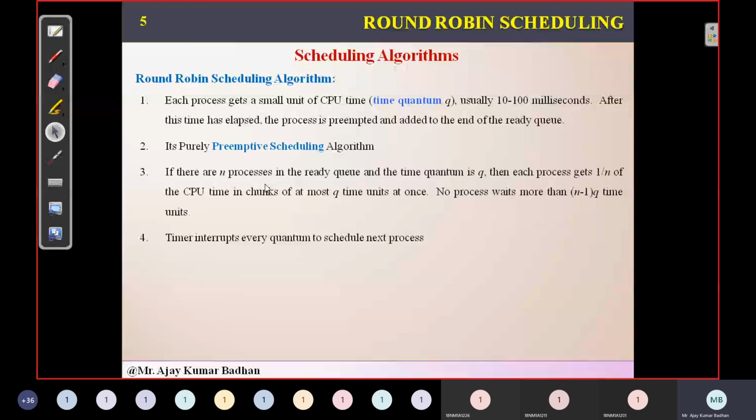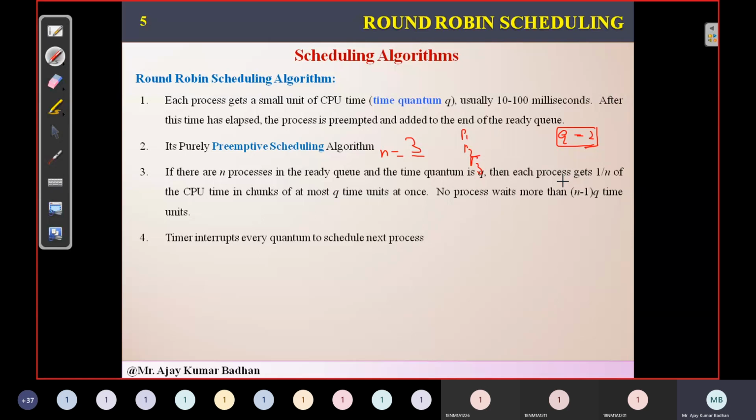Now here he has given a formula. The formula is that if there are n processes in the ready queue, let us suppose P1, P2, P3, how many processes do we have? 3 processes, so n is equal to 3. And the time quantum is q. Let us suppose q is equal to 2, so the time slice I am taking here is 2 milliseconds. Then each process gets 1 by n of the CPU. So every process will get 1 by 3 of the CPU, and each portion will be of 2 units.